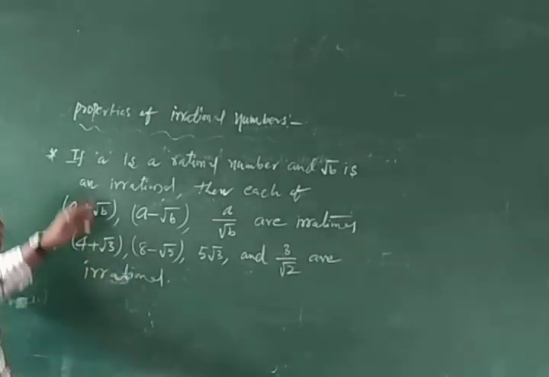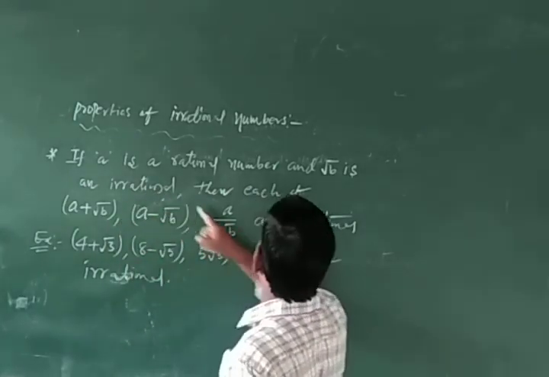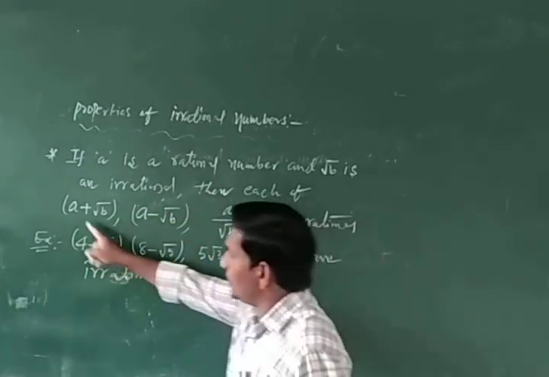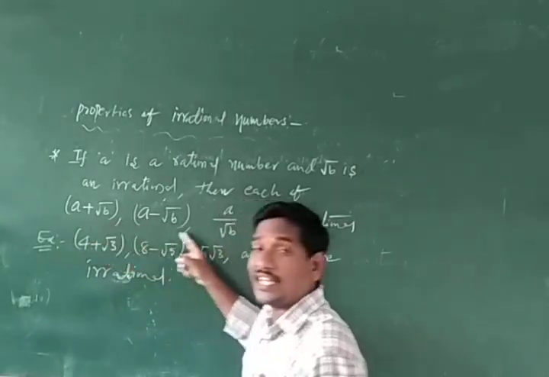Okay, these are the main ones. If A is a rational and root B is an irrational, then each of these is irrational. All these are irrational forms.